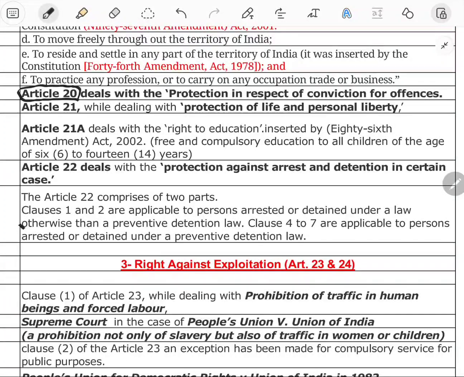Article 21, while dealing with protection of life and personal liberty, says no person shall be deprived of his right to life and personal liberty except according to procedure established by law. So no person can be deprived of this right without the procedure established by law.